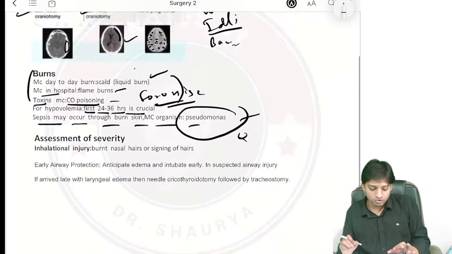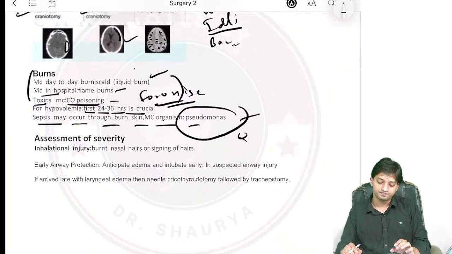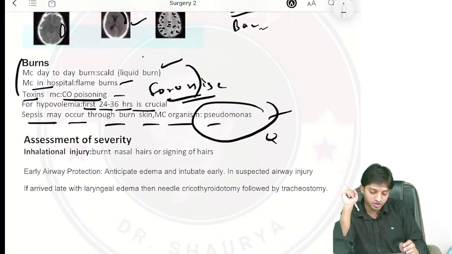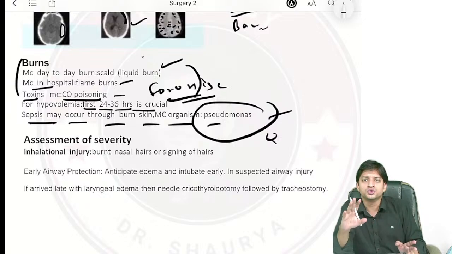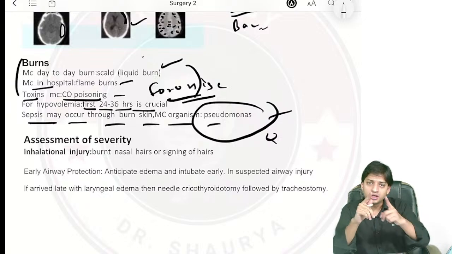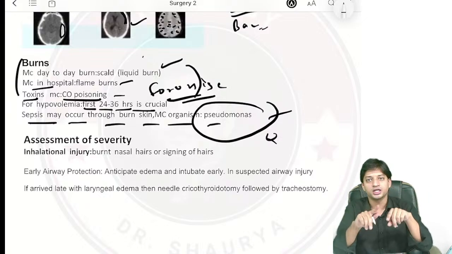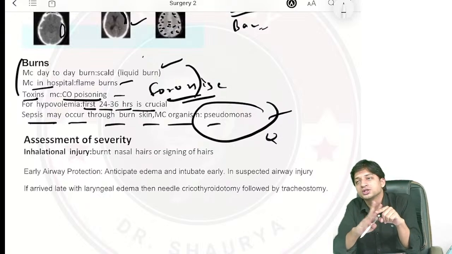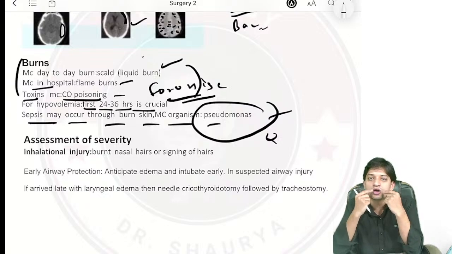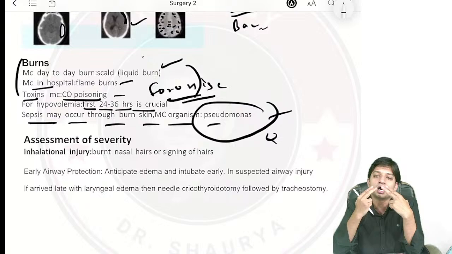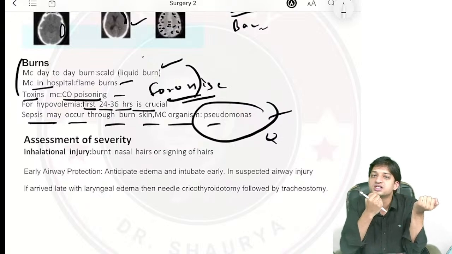Now, coming here to the assessment of severity. You have to assess for the severity of the burns. So, first of all, they will give you in history, if a patient comes to you, he had suffered burn in a closed space or closed area, first finding. Or they can ask you that a patient comes to you and he has symptoms of singeing of hair, burning, and presence of soot particles in the nostrils as well as around the mouth.